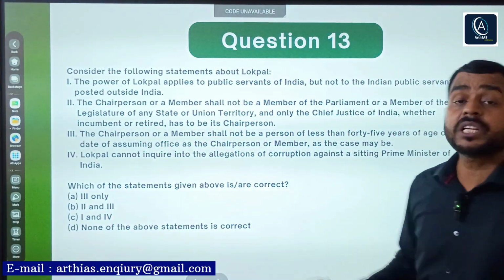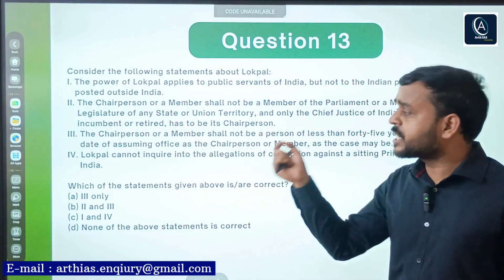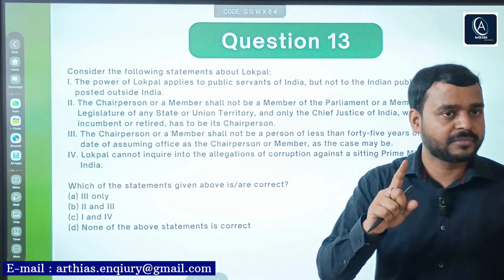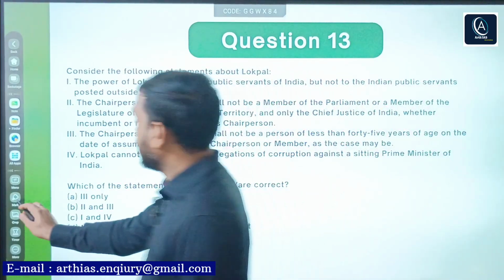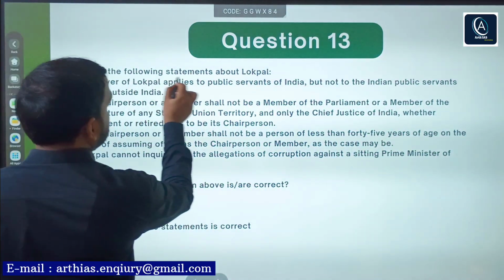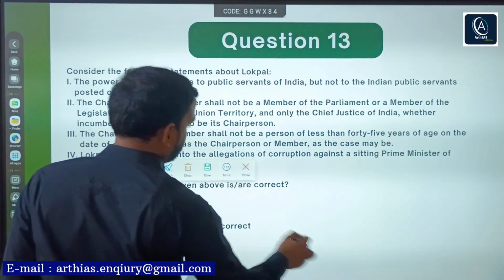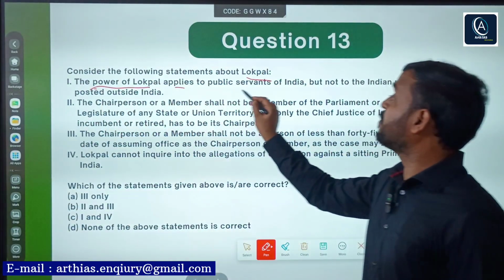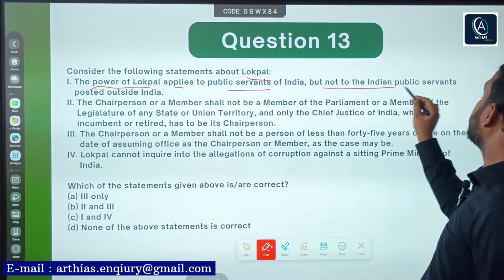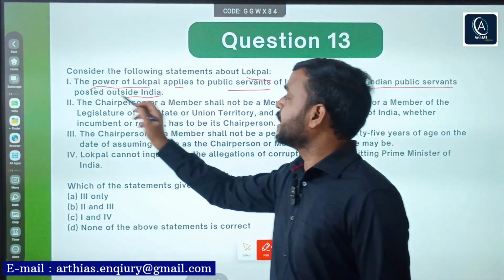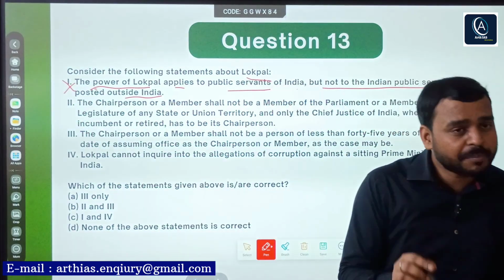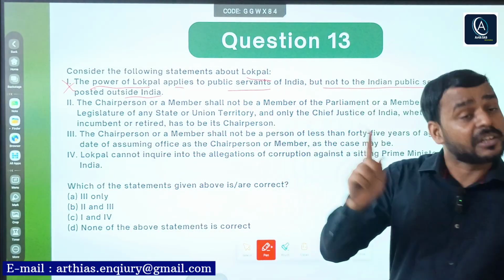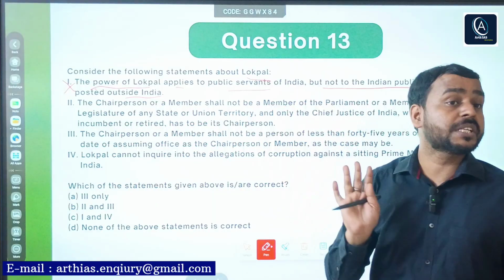Now, 13th number question related with Lokpal. This question is a little bit confusing, one option is a little bit confusing. Right? So, it says, consider the following statements about Lokpal. The power of Lokpal applies to public servants of India, but not Indian public servants posted outside India. No. If you are a public servant, whether you are serving inside India or outside India, you are covered under Lokpal. So this statement is incorrect.